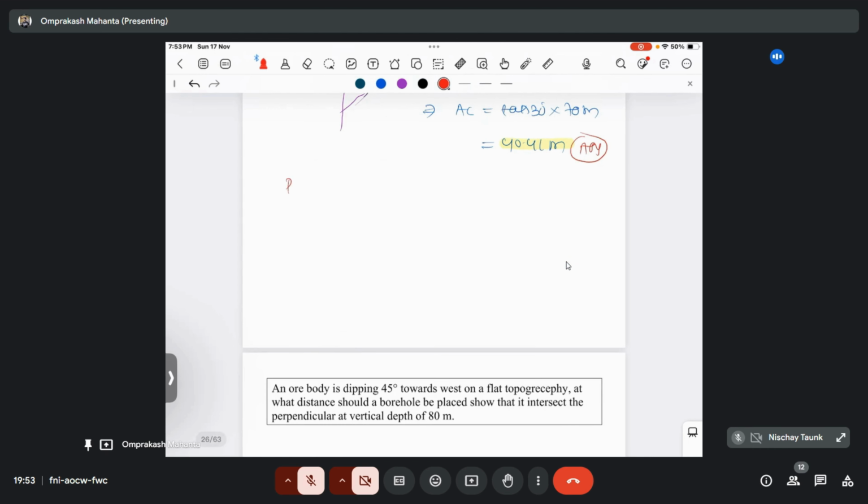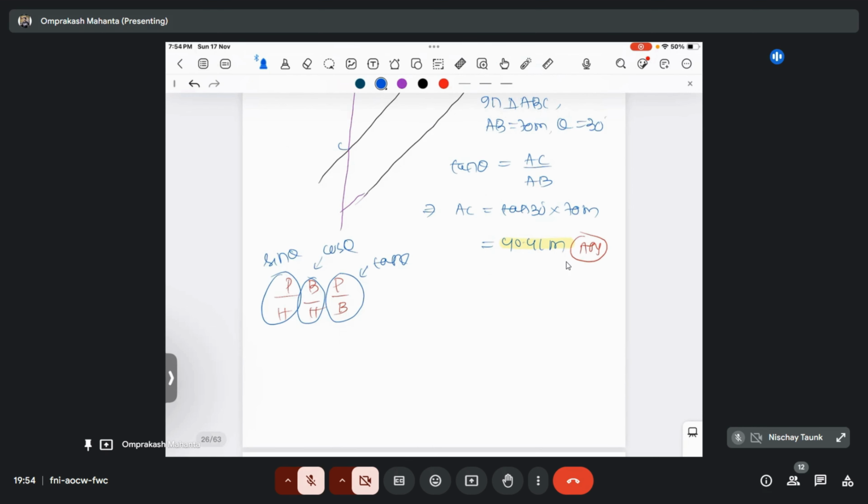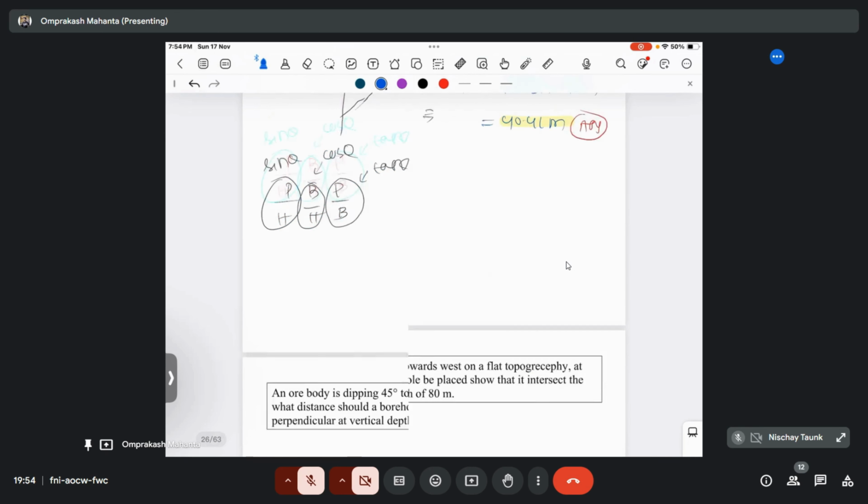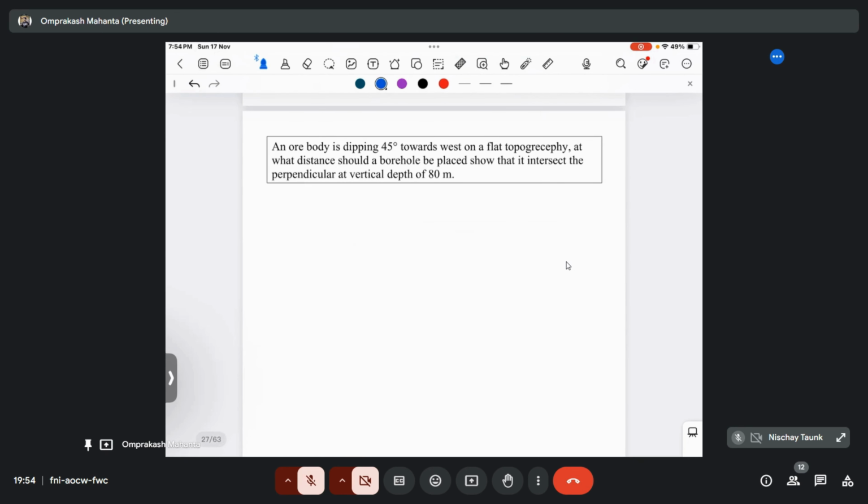Remember the formula, that is Pakistan Bhuka Paisa and Hindustan Hara Hara. This one is your sin theta. This one is your cos theta. This one is your tan theta. Okay, here P and B relation is given by tan theta. So,